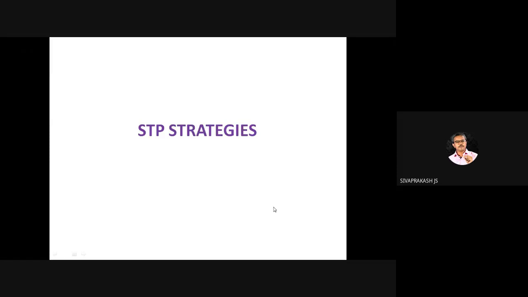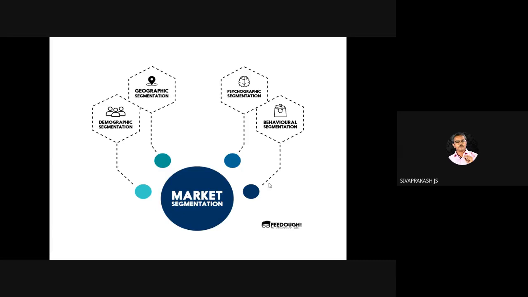In the marketing research process, the STP strategy is most important. What is that? Segmentation, targeting, and positioning. These are the questions. Earlier it was asked directly, but nowadays it comes as minute questions. We need to know the targeting strategies, the positioning strategies, what repositioning is and when it happens, demarketing to repositioning, and a comparison of remarketing and repositioning.